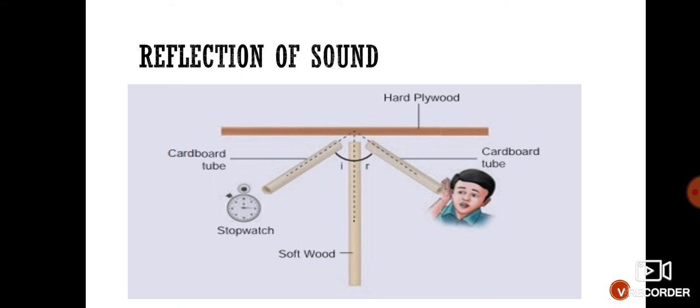So, this topic is over today. Today, we have seen different types of sound and reflection of sound. So, now we'll stop here.